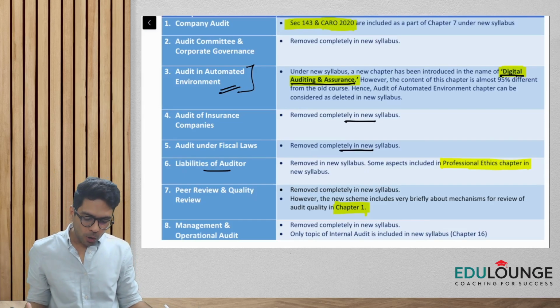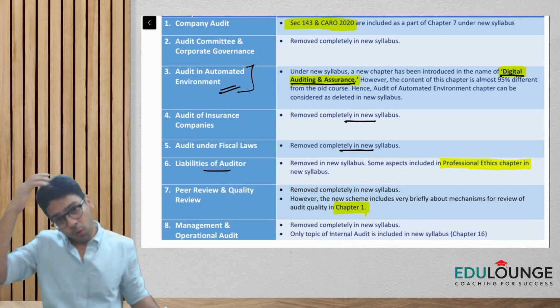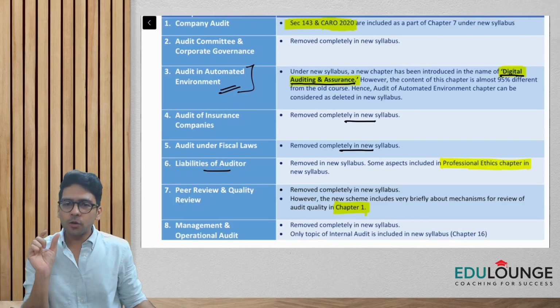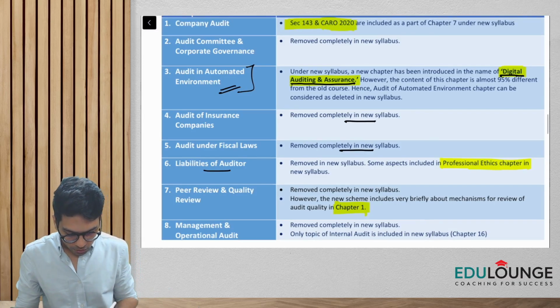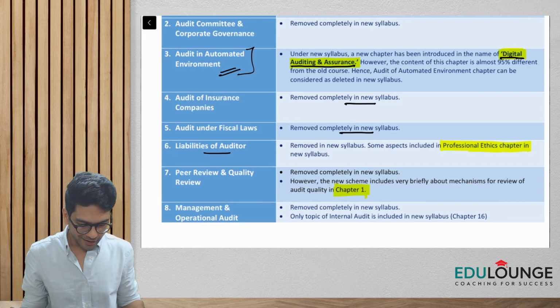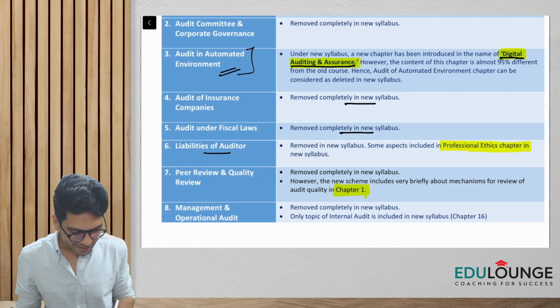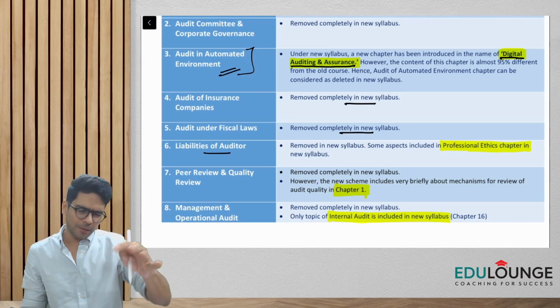And also the management and operational audit chapter is removed. Earlier you had internal audit, management and operational audit together, but only the concept of internal audit remains in the new syllabus. The concept of management and operational audit has been completely removed from the new syllabus. So I've mentioned it clearly, only the topic of internal audit is included in the new syllabus in chapter number 16.